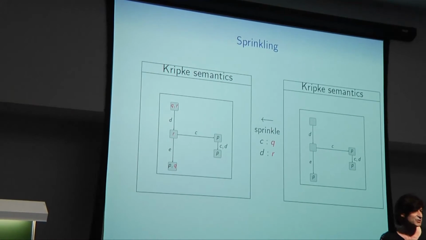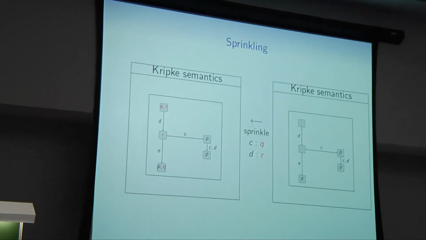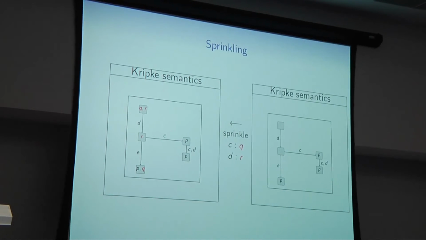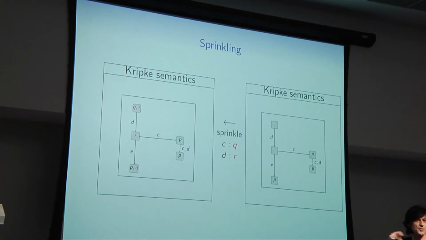And so we're now going to introduce a technique to deal with this, which we call sprinkling. And the idea is we start off with an unraveled Kripke model, and we sprinkle around some new propositional variables in order to make the right distinctions that we need in the description model at the end. So what we're going to think about is if you give me two sprinkles to sprinkle around, Q and R, where do they come from?